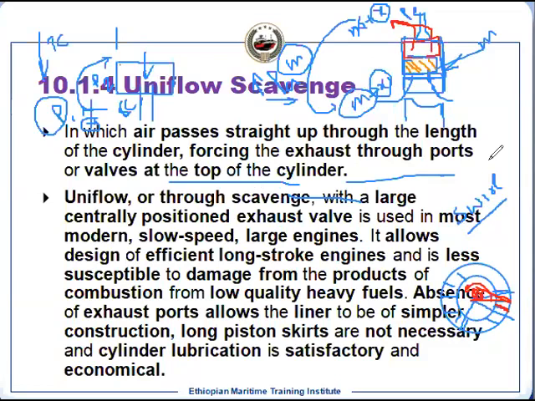But as we know, the center position is the best location for the fuel valve. But for the two-stroke engine, with this arrangement, we cannot put the fuel valve at the center, we have to put it at the side. That's why we use more than one fuel valve. We cannot use only one fuel valve.